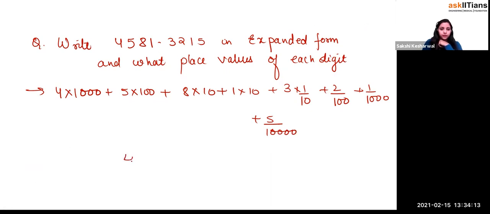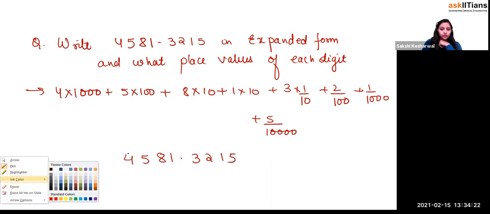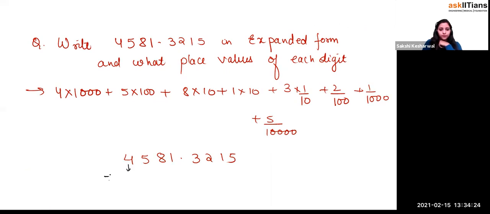So if I want to write the place value, first let me write this number: 4581.3215. So how are you going to write the place value? This one is, beta, 1000, right? This one is 100. This one is tens. This one is ones.